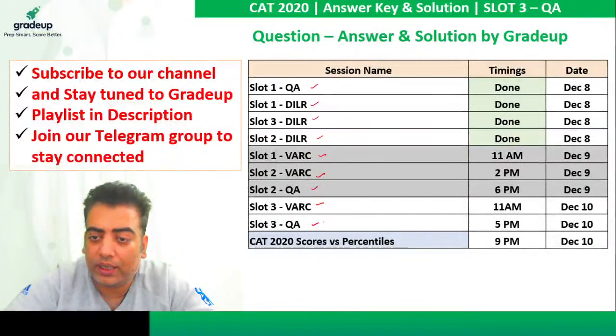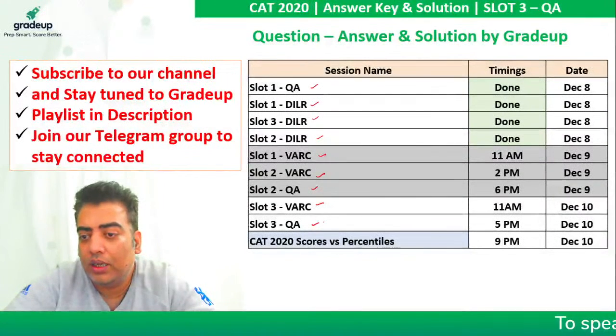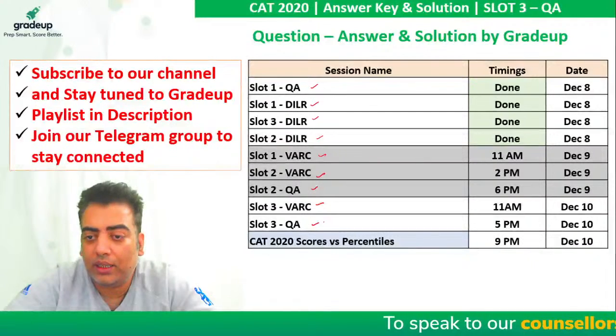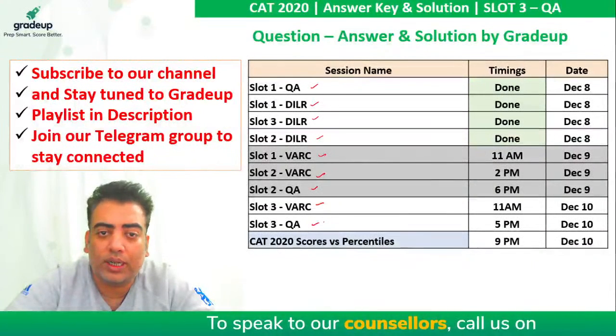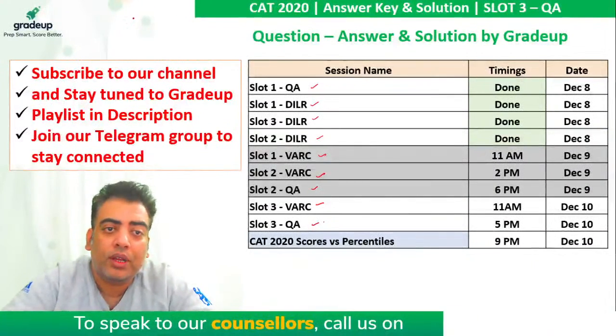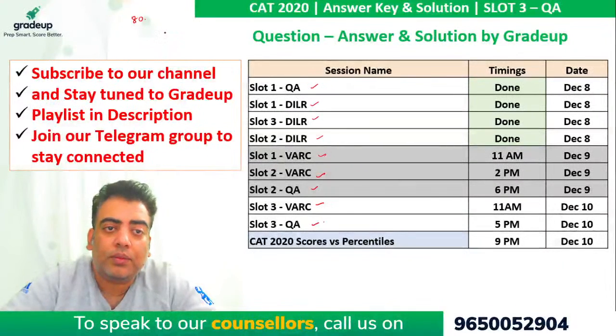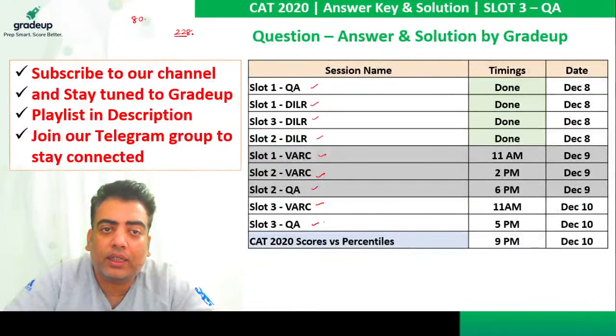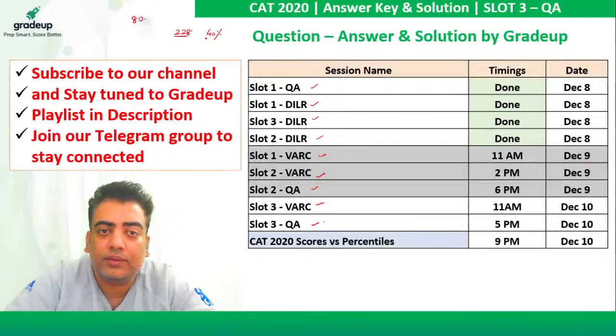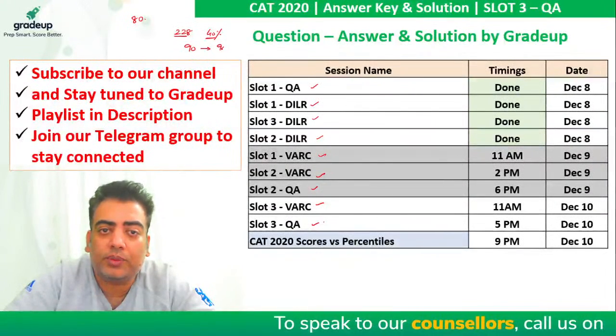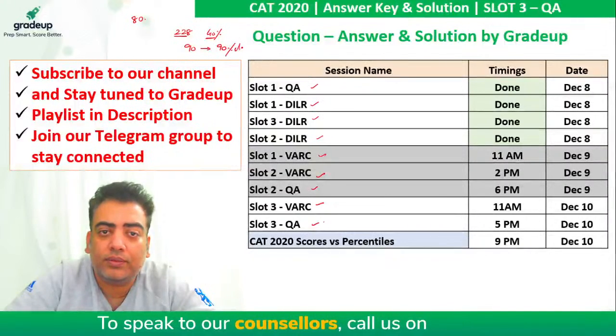Shrey, when it comes to a score of 80 in slot 3, we have already discussed that as well. I gave a lot of breakup. Out of 228, at around 40% marks, which is around 90, you are expecting 90 percentile.